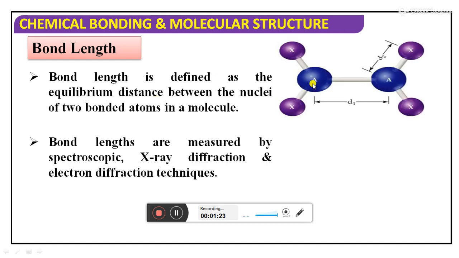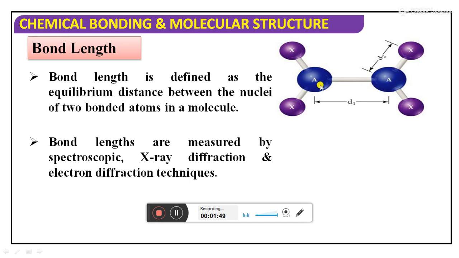Just consider one molecule here, made up of A kind of atoms and X kind of atoms only. You can see clearly here the distance between this A atom and this A atom is called the bond length. Or else you can take the distance between this A atom and this X atom, that is also a bond length.